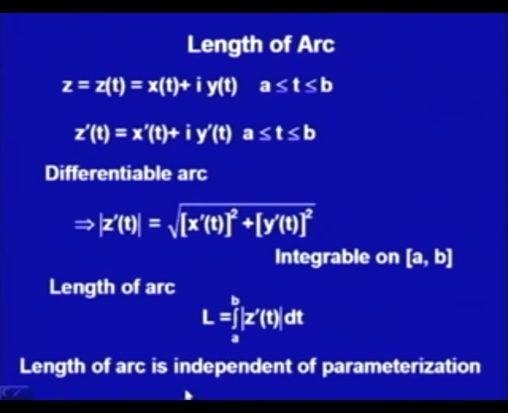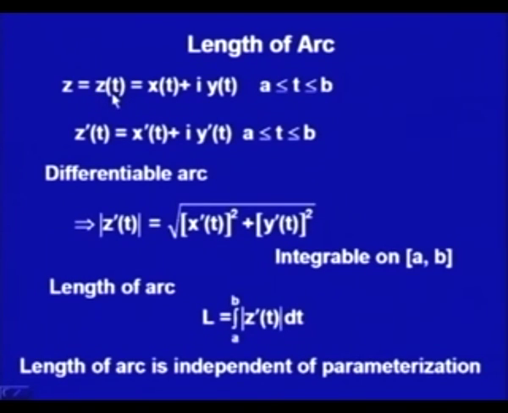This length of arc is independent of parameterization. What does it mean? It says that either I use this parameterization t, or I use any other parameterization tau. If I use any other parameterization tau, then my arc, which we are giving here by the equation z is equal to z(t), could be given as z is equal to some phi of tau.